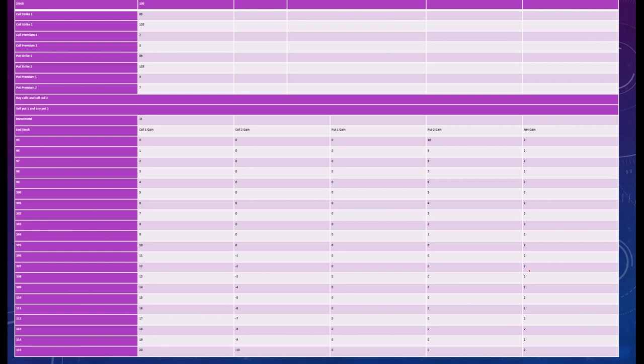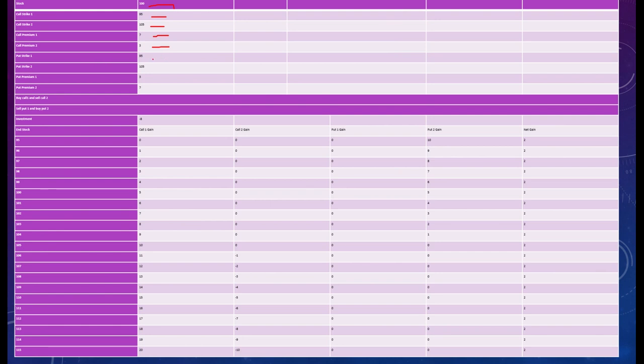So let's understand the strategy. What are we supposed to do in this strategy? Here again you are buying 4 options, I would say, not calls. The stock price today is rupees 100. Call strike 1 is 95. Call strike 2 is 105. Call premium 1 is 7. Call premium 2 is 3.